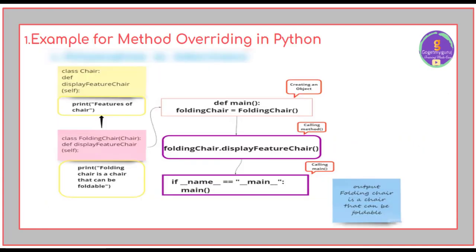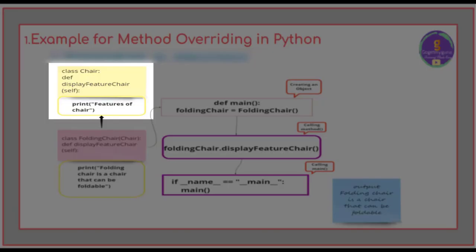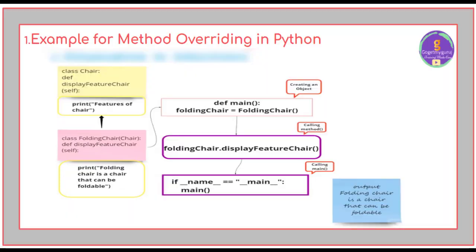Let's consider the example for method overriding in Python. In this case, there are two classes. First is class chair and next is folding chair. Here, chair is the base class and folding chair is the derived class. We know that to achieve method overriding, inheritance should be there. So here, folding chair is the derived class. It has to inherit from the chair class. The method which is in the chair class, that is displayFeatureChair, has some value, that is features of chair.